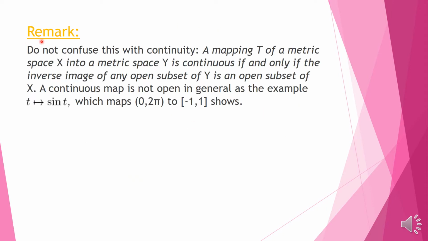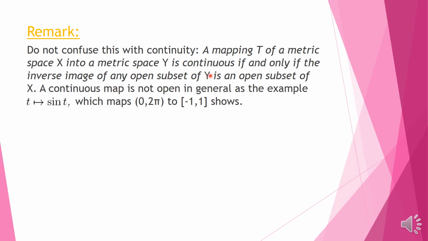Here is a remark: do not confuse this with continuity. We have studied a definition of continuity which says that T is continuous if and only if the inverse image of any open set in the range of T is open in the domain of T, X. But this is a different thing. An open mapping is a mapping which maps an open set from the domain to an open set in the range. But continuity is different.